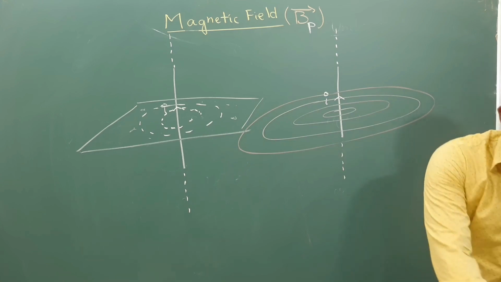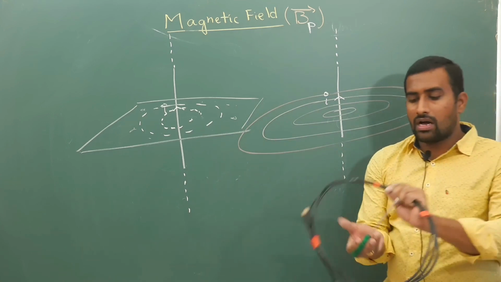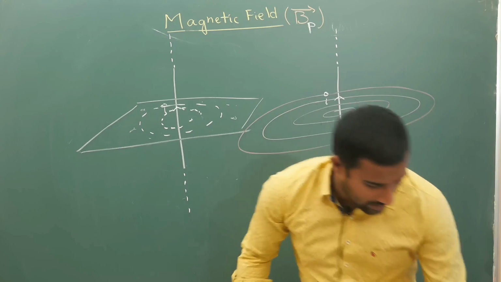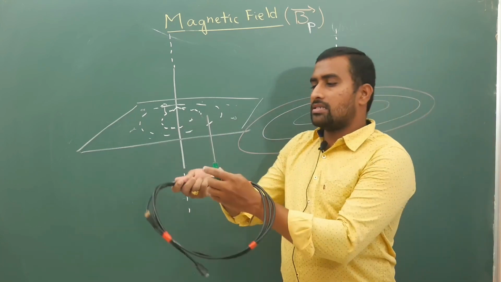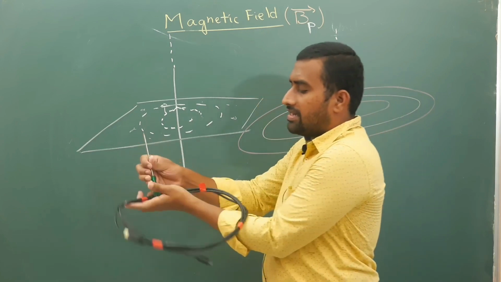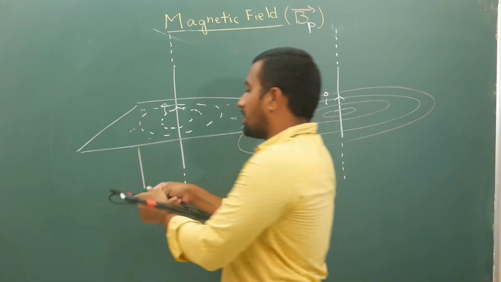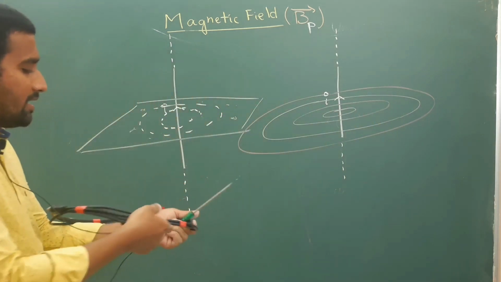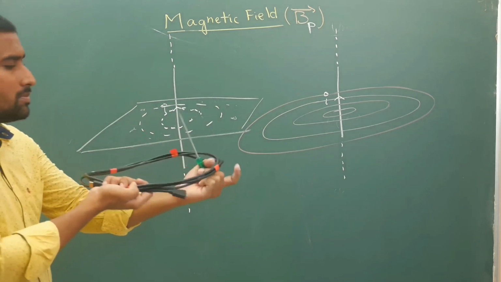So here my point is, if you have your current carrying wire going upwards, and I hold it in my right hand like this, I hope it is visible to you.